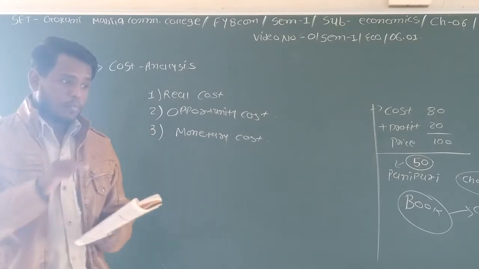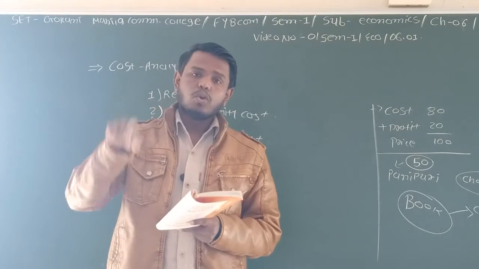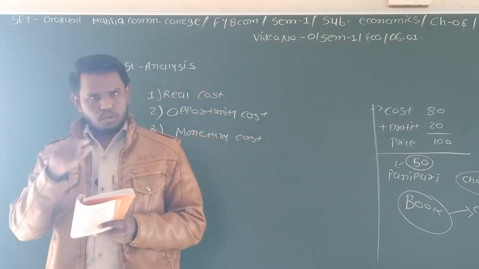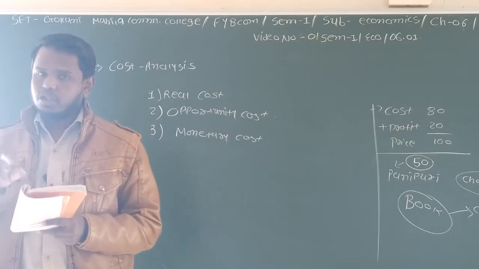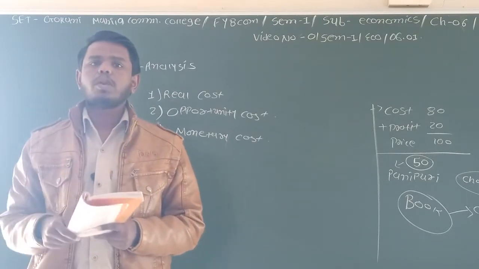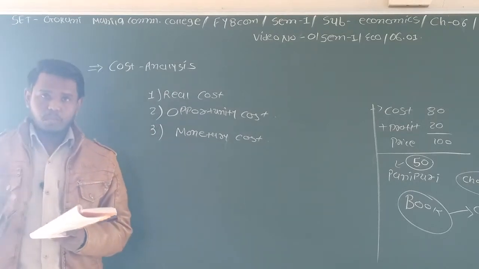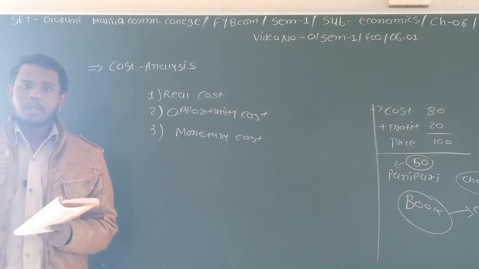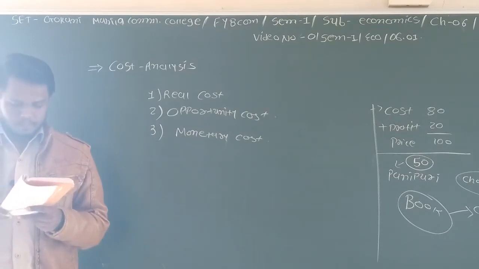If you pay transportation expenses for your goods to reach your destination, that is also included. In short, to produce something, all the expenses incurred by the producer are called the monetary cost.